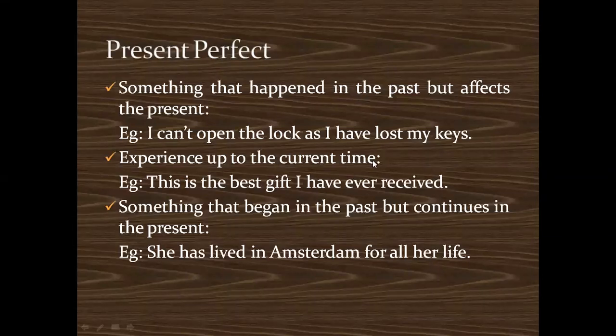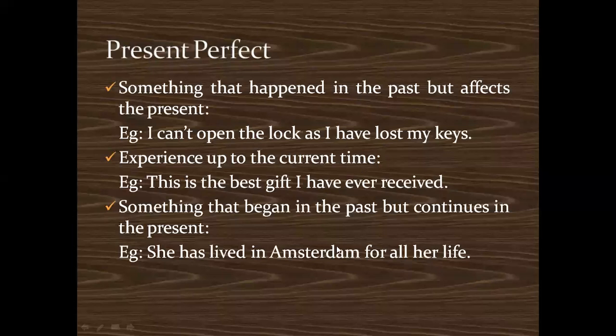Remember students, I told you a trick. For present perfect, have will come. And for perfect continuous, have been will come. Okay. So you can see in the first example, I can't open the lock as I have lost my keys. Have will come. This is the best gift I have ever received. Okay. I have ever received. So present perfect.